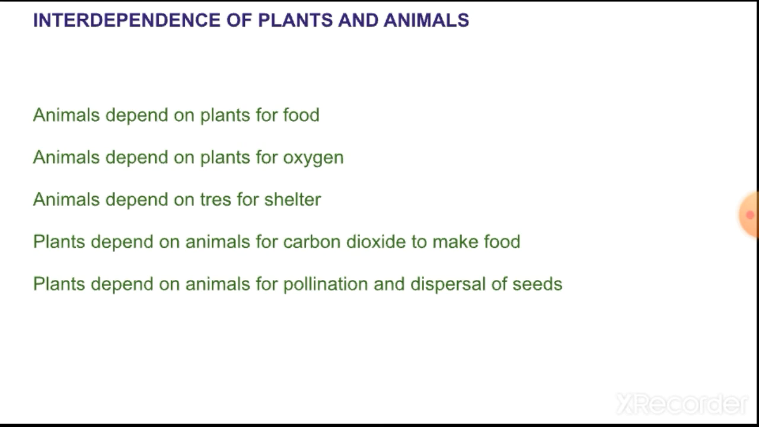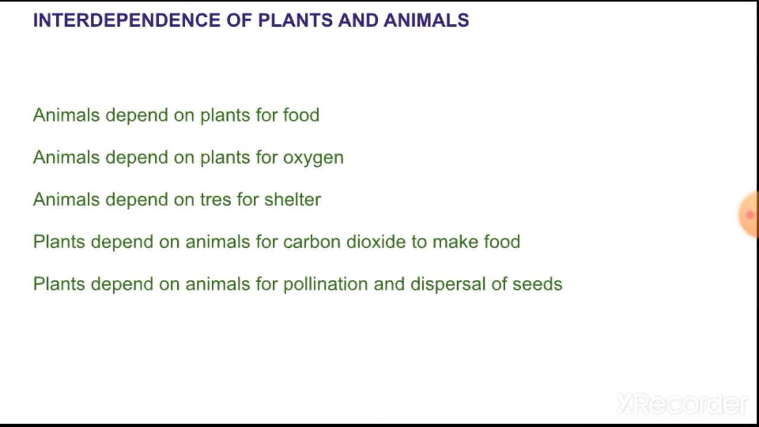Now plants depend on animals for carbon dioxide. We have studied how we depend on plants. Now plants depend on animals for carbon dioxide. Animals breathe out carbon dioxide. We also breathe out carbon dioxide. Plants use this carbon dioxide to make food.